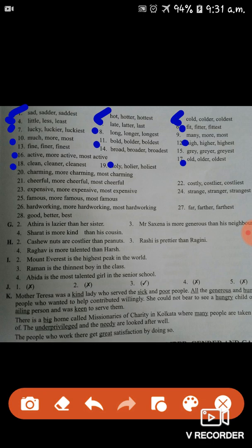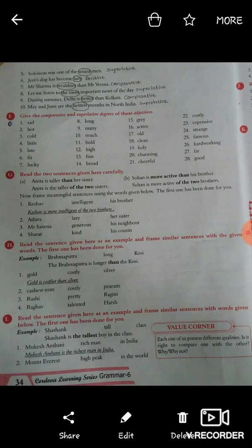Okay, so now G number, read the sentences. Read the two sentences given here carefully. Anita is taller than her sister. B number, Sohan is more active than his brother. Okay, so Anita is the taller of the two sisters. Sohan is the more active of the two brothers.